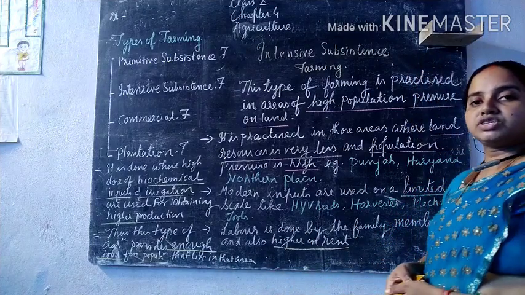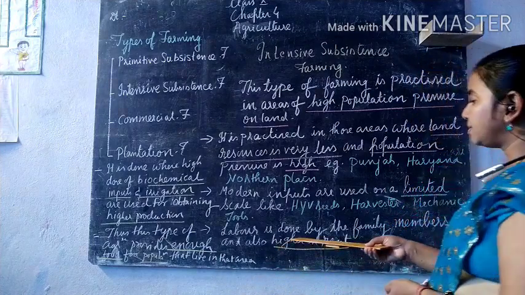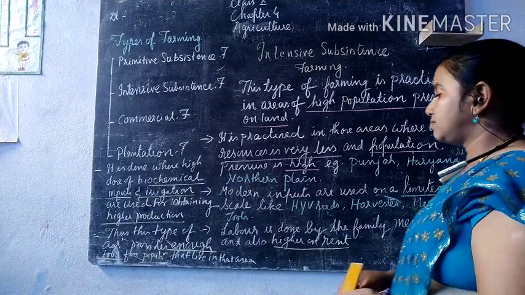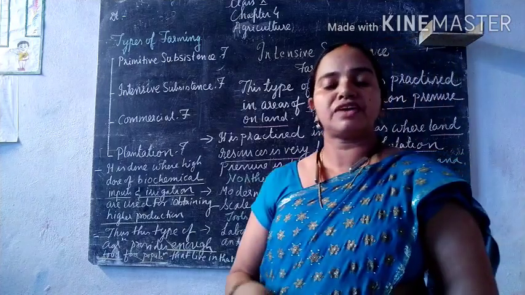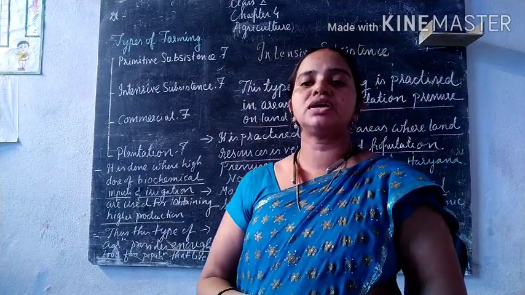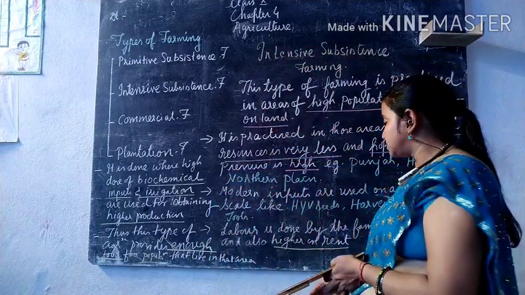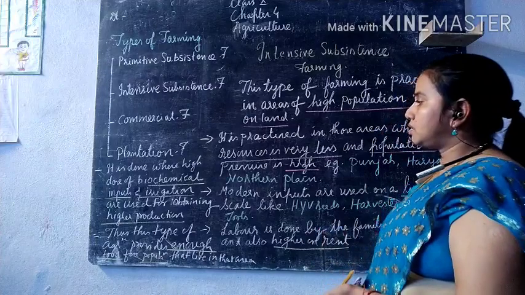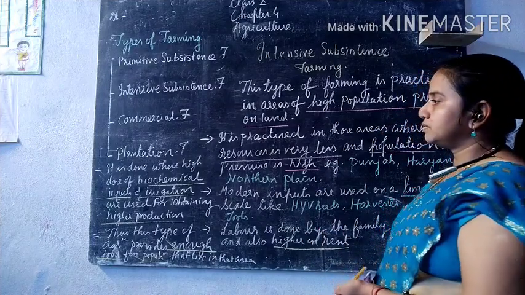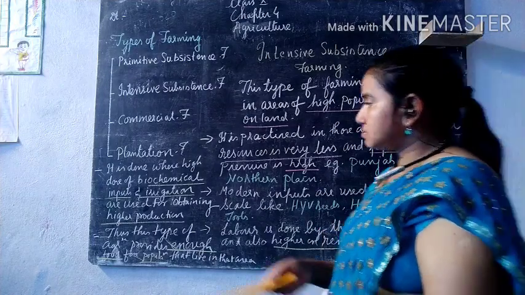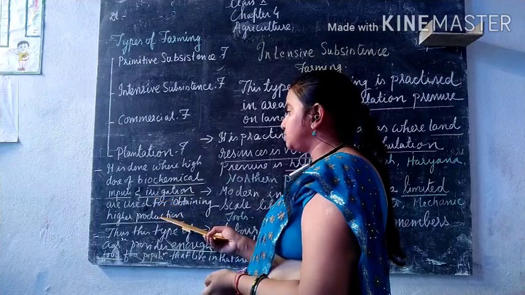Whereas the labor used in this kind of farming is the family members, as well as different people they hire for developing the field.